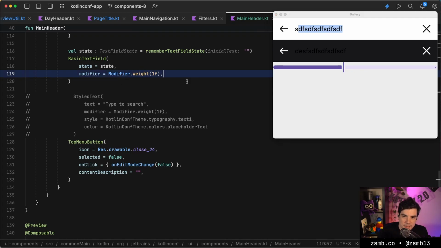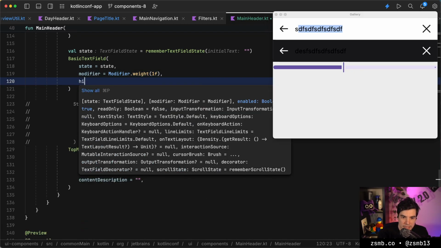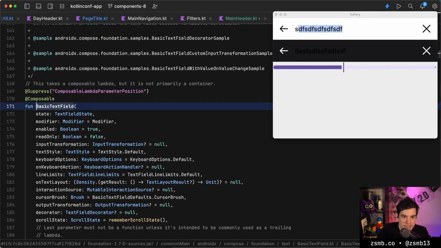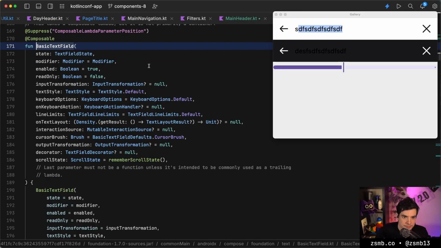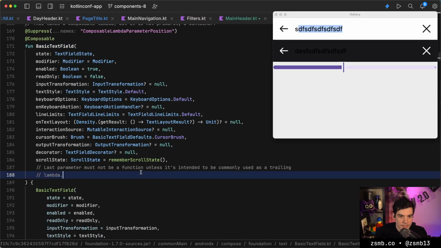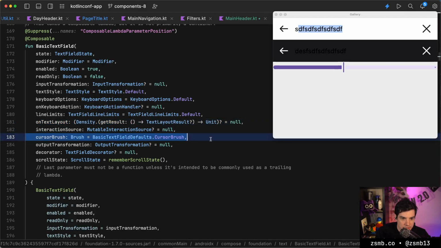So let's try to, do we have a hint parameter, or what is that called? I feel like basic text field is not going to have this. Input transformation, line limits, on text layout. We can customize the cursor. We can have a decorator.